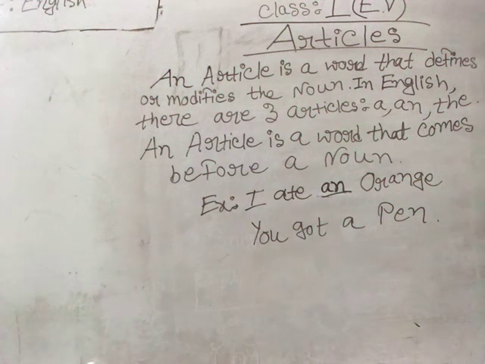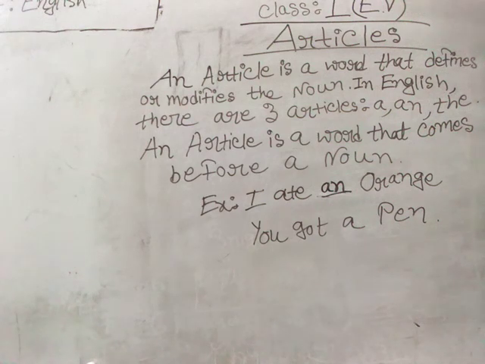Can you remember the line, an article is a word that comes before a noun? That means before a noun, if there's something, it is the article. Miss has drawn an underline here under an, to make you understand that yes, an is the article here. So before orange, what comes? An. So an is the article here.